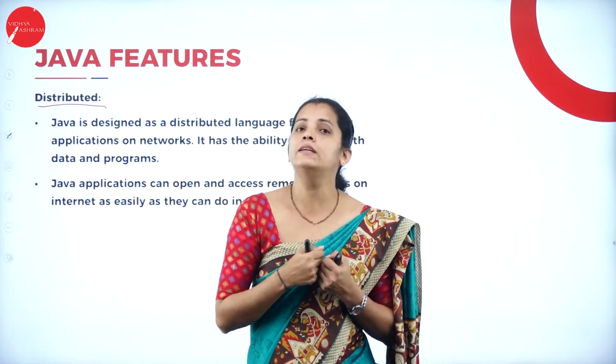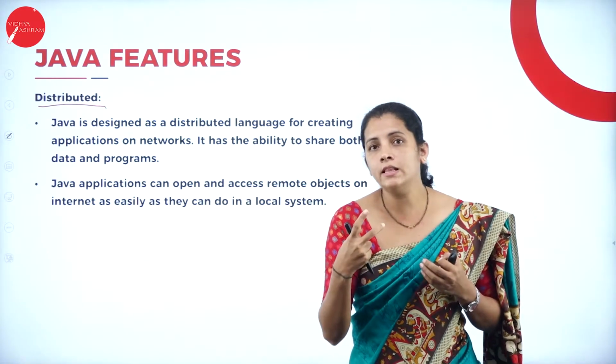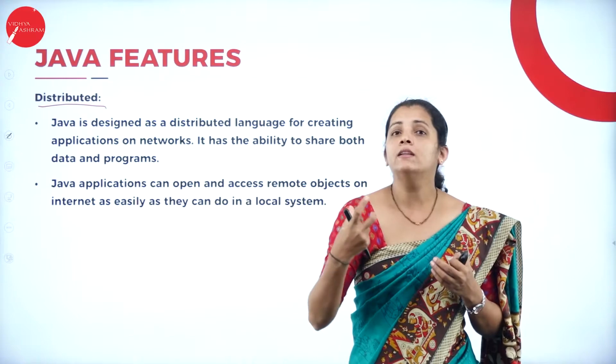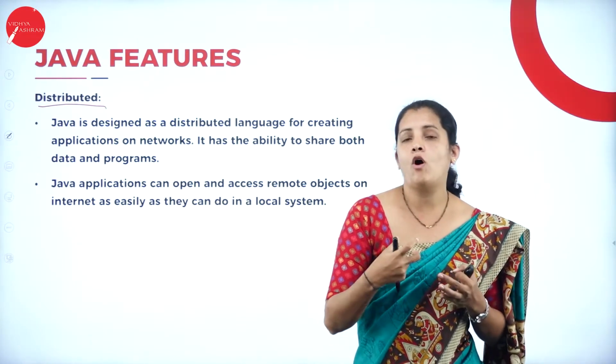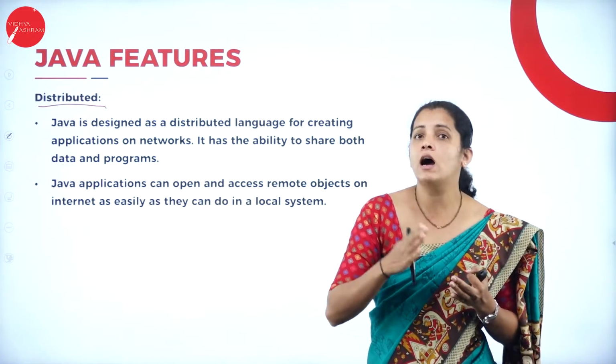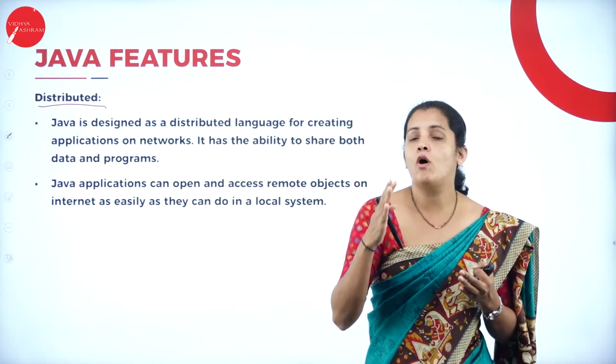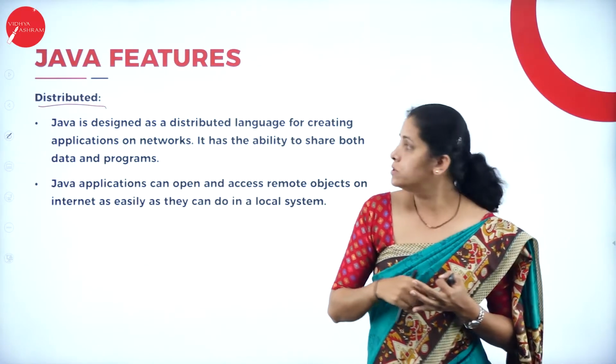Here distributed is nothing but the process of running the program in different platforms or in different places. That means the work is distributed between many platforms or many users.